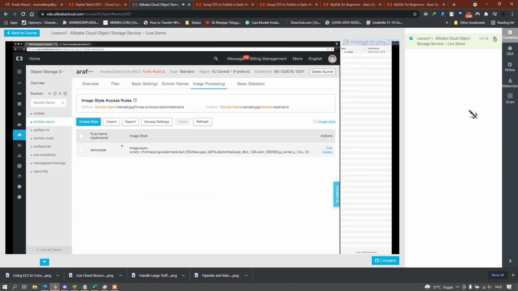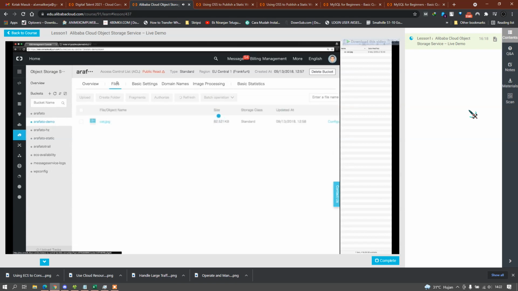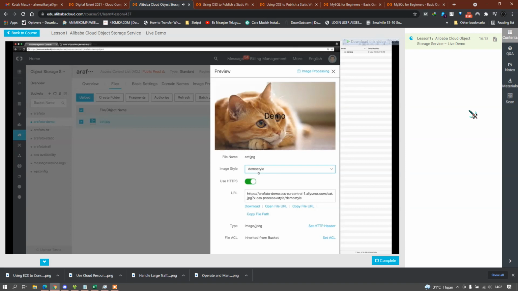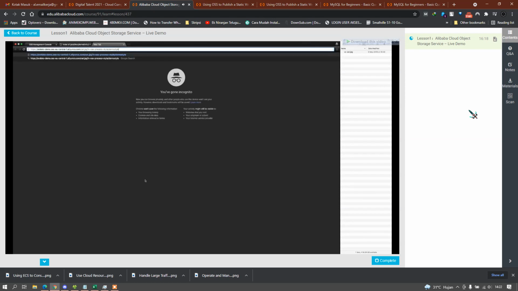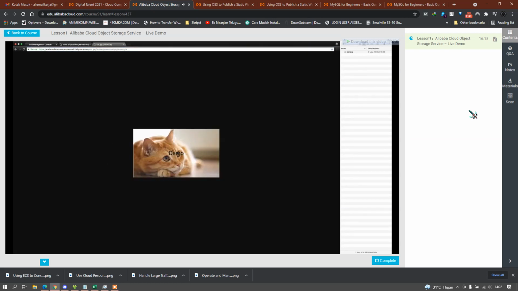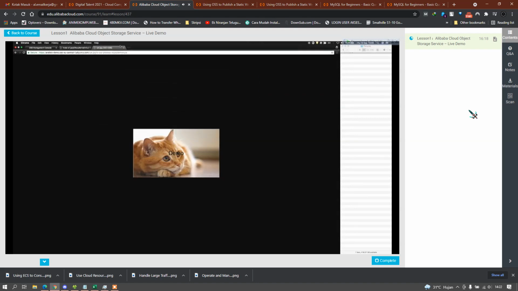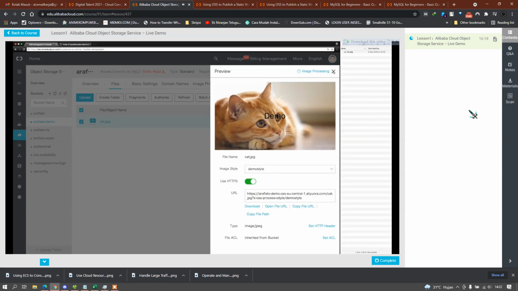So now, as this style is created, let's go back to Files and click on Cat again. And I can now define the demo style here. Okay. Now, each time I add this style to an image, this style is applied. So if I copy this file URL now, paste it here, as you can see, this watermark has now automatically been added to the picture. And if I want to save it, we can also see that it's now a PNG. So this makes it really simple to add different image processing features, which are built right in and are for free.